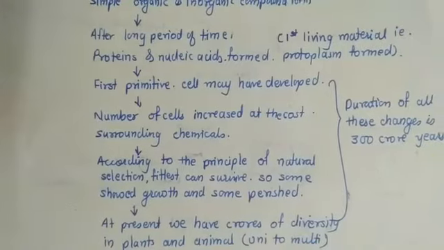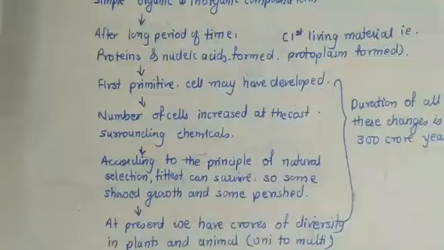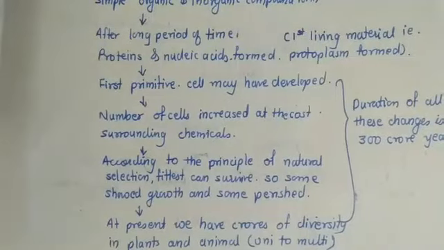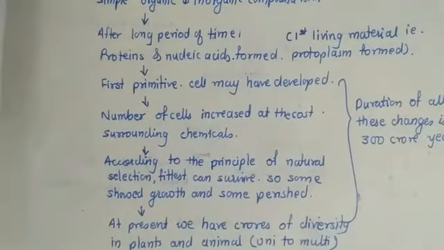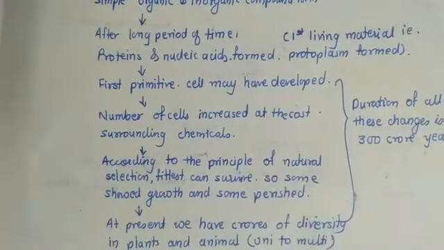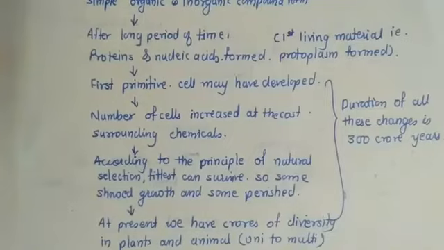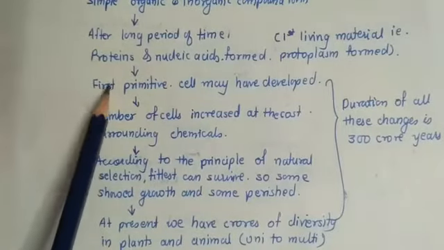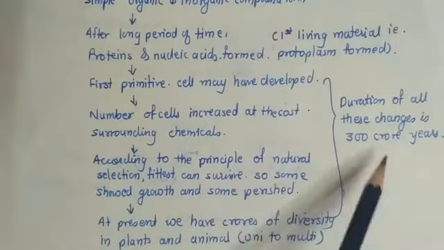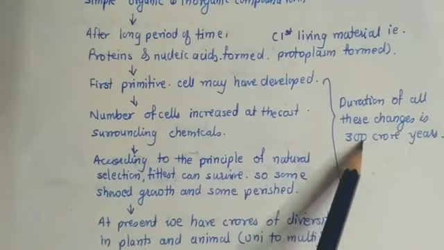The cells which adjusted to their environment grew and showed a lot of varieties. So at present we have crores of diversity in plants and animals. We can see unicellular to multicellular organisms today. This change from the primitive to the present diversity took nearly 300 crores of years.